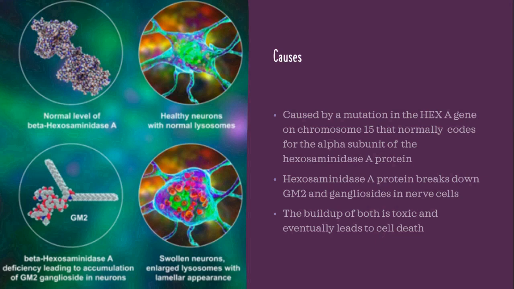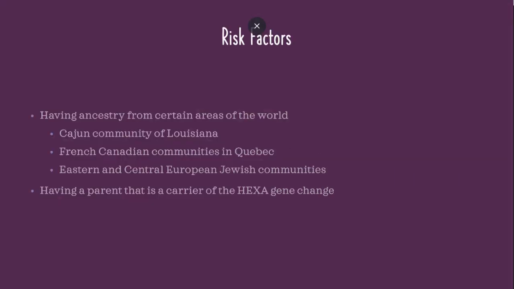In the image to the left, for the top 2 pictures, we see when there's a normal amount of this gene, where the neurons are healthy with normal lysosomes. In the bottom is when this gene is mutated, and then the protein is not able to be coded to break down these gangliosides, which causes inflammation of the neurons and enlarged lysosomes.